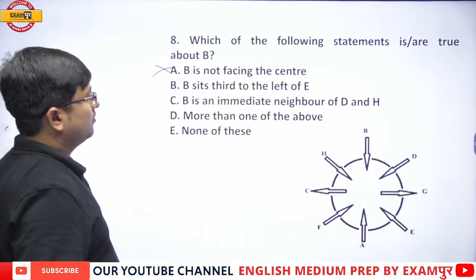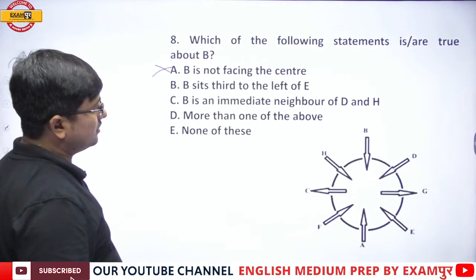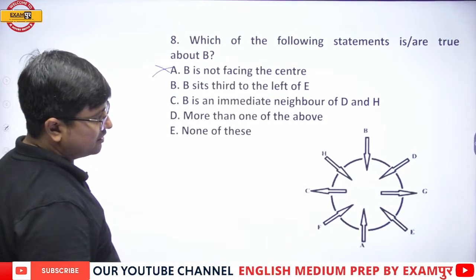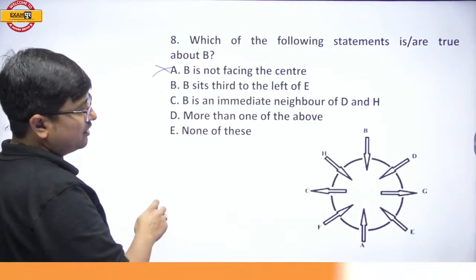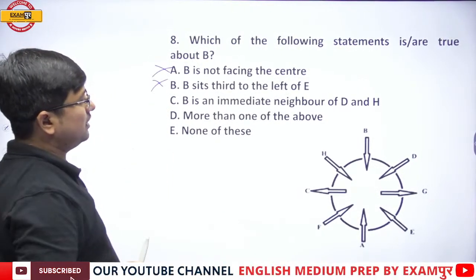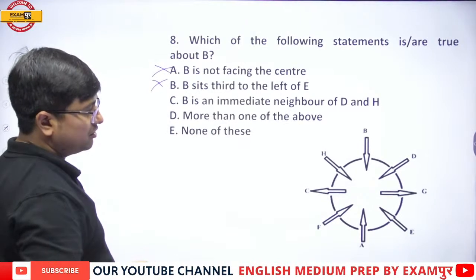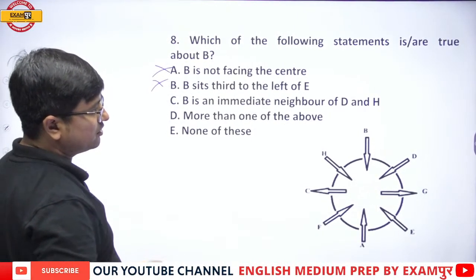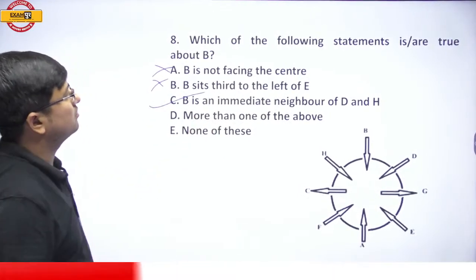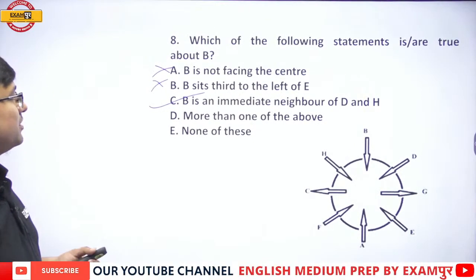Now, my dear students, B sits third to the left of E is gone. B is third to the right of E. B is an immediate neighbor of D and H. Correct? So, my dear students, what will be the right answer?